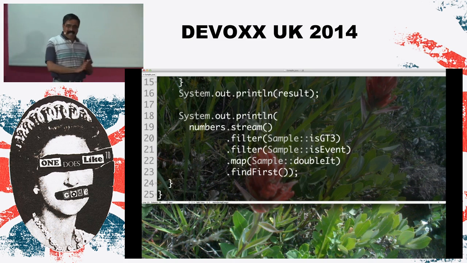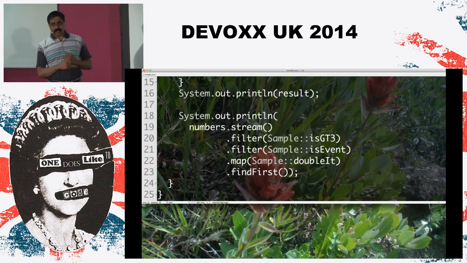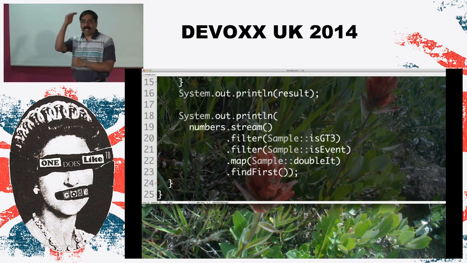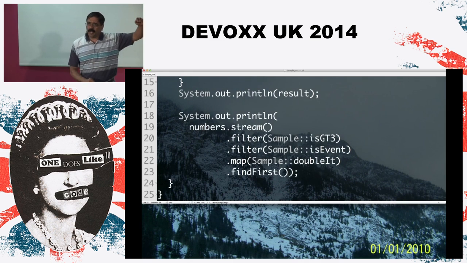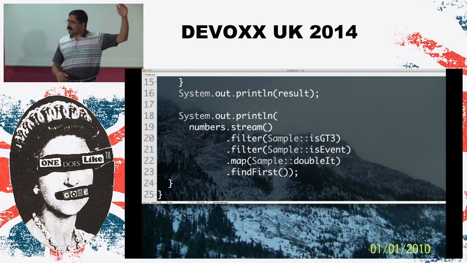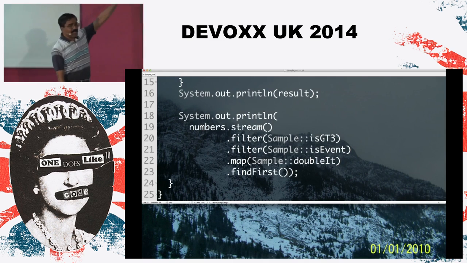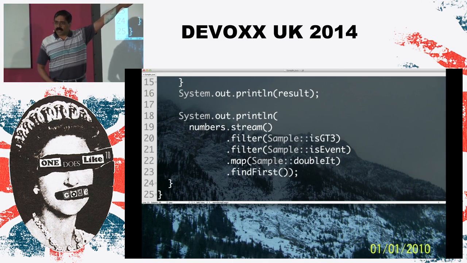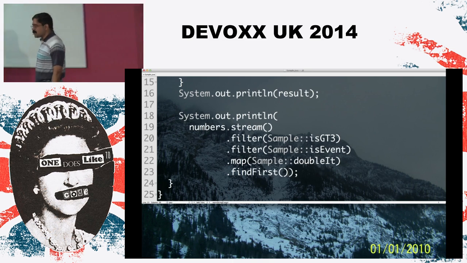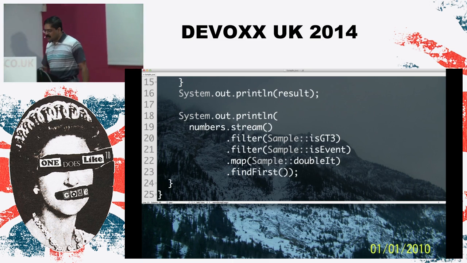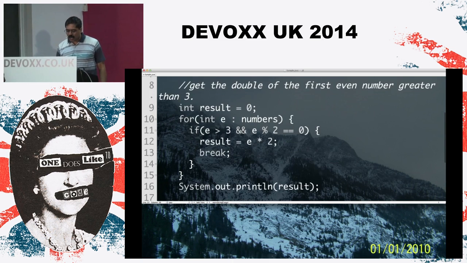The first is it's declarative in nature. What is the benefit of declarative nature? It tells us what it is doing, or we tell it what to do, but not focus on how to do it. And the code begins to read like the problem statement. Let's try to read this code. Given a collection, pick everything that's greater than 3, pick everything that's even, double the values, but I want the first one. So the difference is, if you're sitting next to somebody who understands the domain, and you're looking at this code, and they ask you, what does this code do?